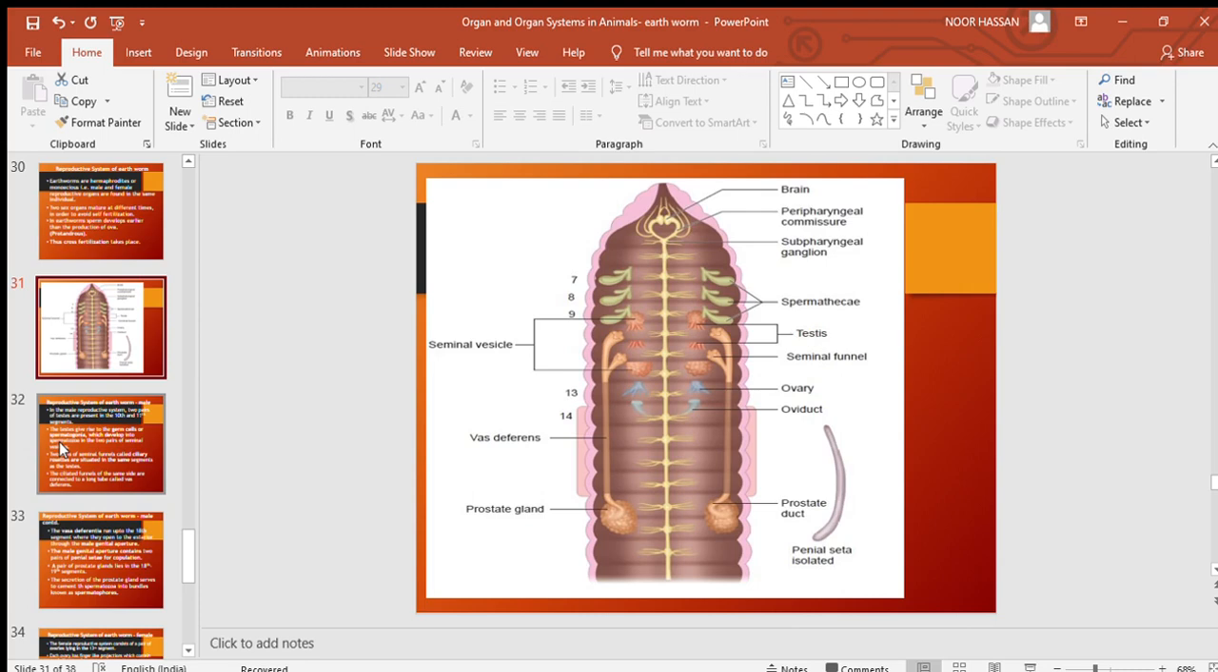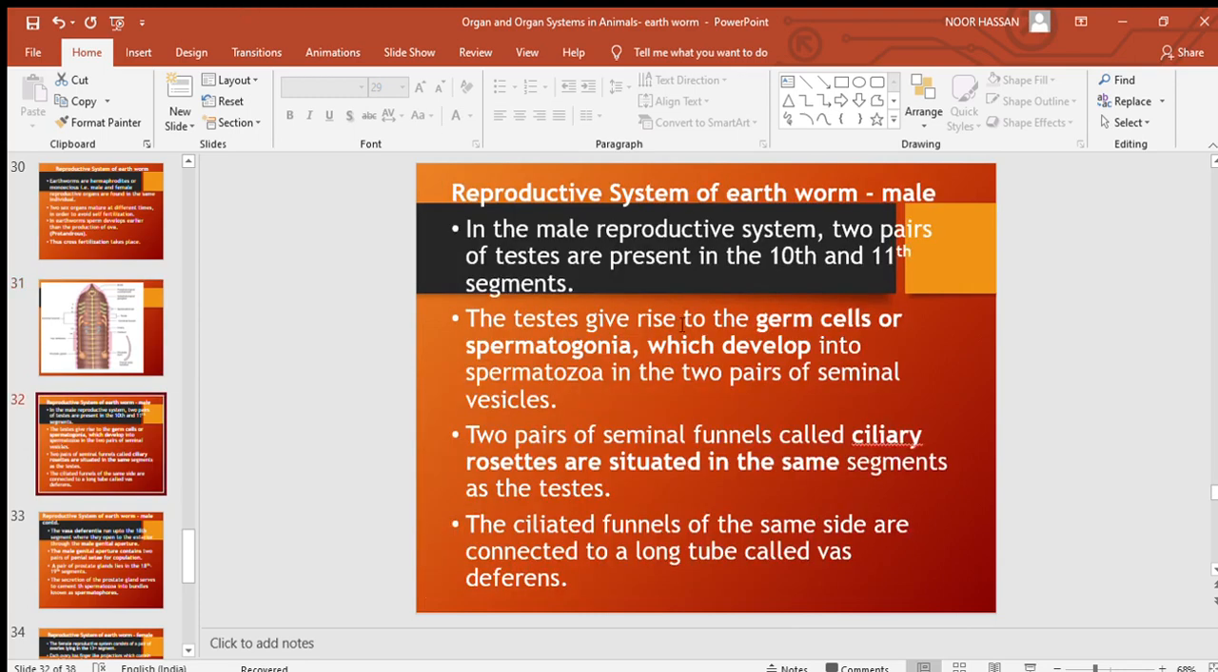We'll discuss now the explanation of what I discussed, using this picture. So this is the male reproductive system. Two pairs of testes are present, one in the 10th and the other in the 11th segment. Testes give rise to germ cells. These germ cells are spermatogonia. They develop into spermatozoa, and the development occurs in the two pairs of seminal vesicles. Remember, two pairs of testes, one in the 10th and the other in the 11th segment, and testes give rise to germ cells or spermatogonia.